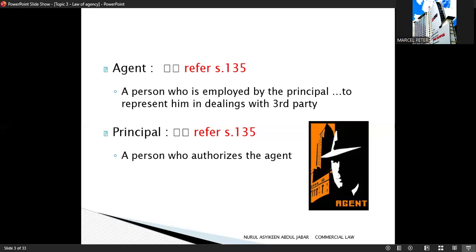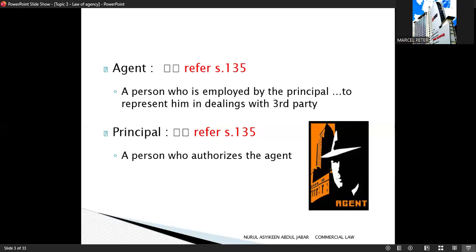Second, who is a principal? A principal is a person who authorizes the agent. The principal gives permission or authority to the agent to act on his or her behalf. So without the principal's authority, the agent cannot act.